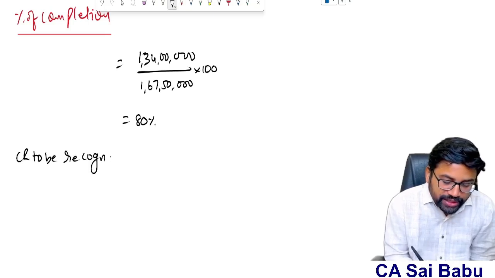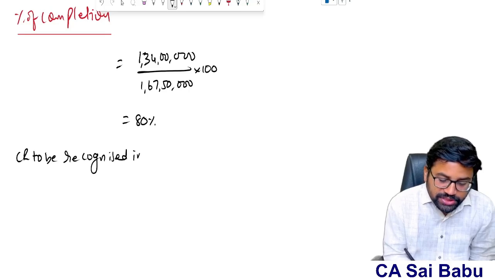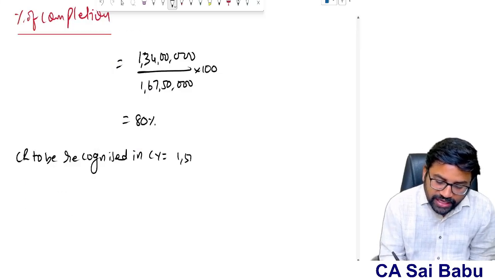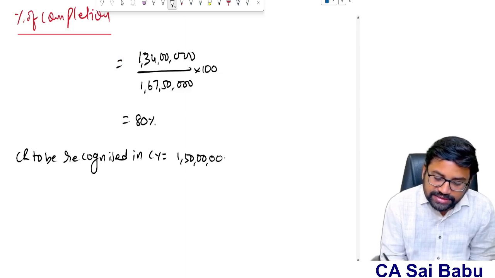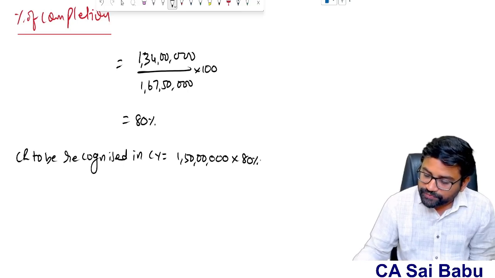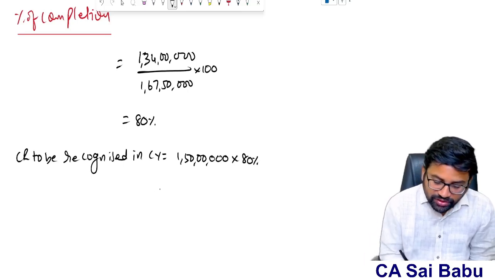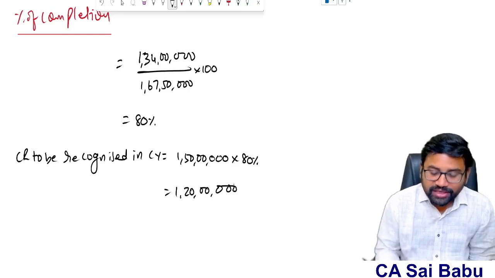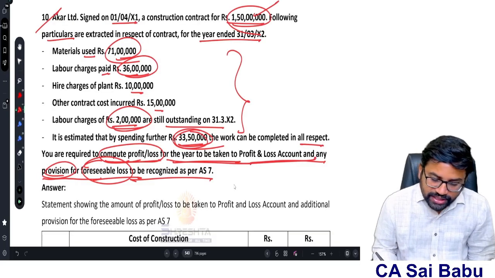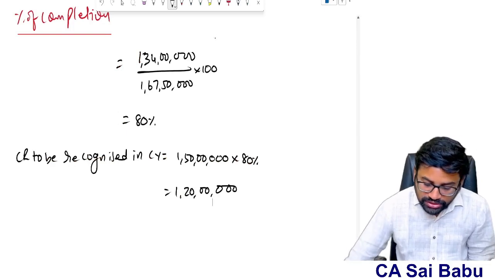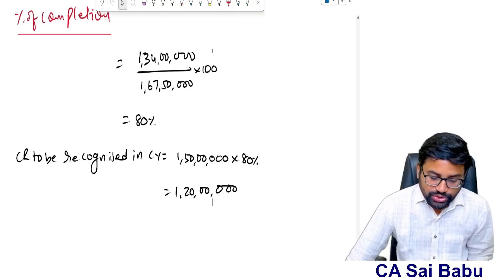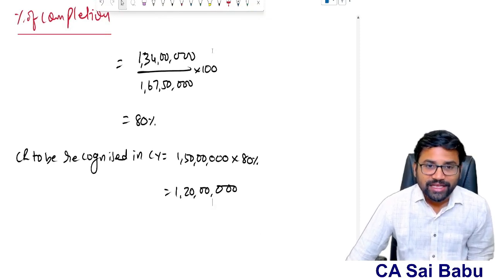80% means what is the contract revenue to be recognized in the current year? How much, sir? What is the total contract price? 1 crore 50 lakhs into 80%. So it will be 1 crore 20 lakhs. So this is the current year revenue to be recognized. What is the current year cost? 1 crore 34 lakhs is the current year cost. So 14 lakhs is the current year loss.